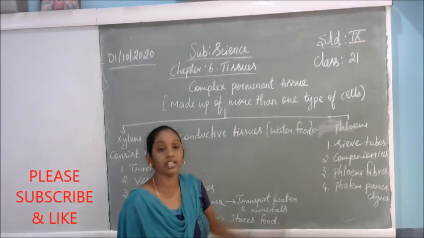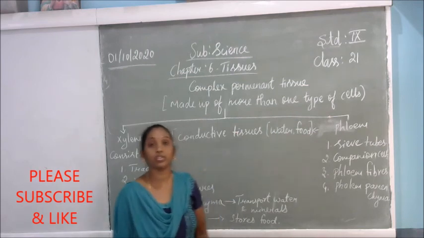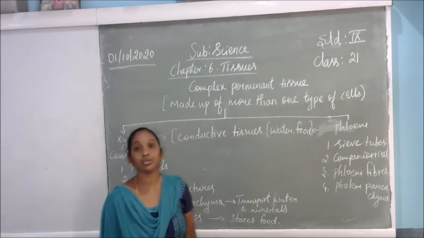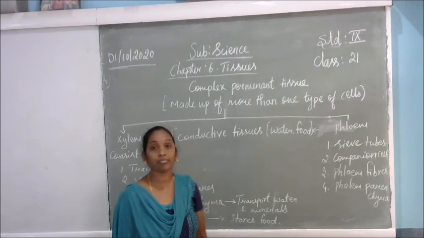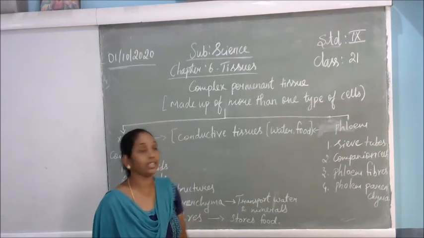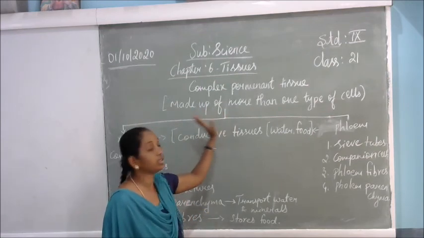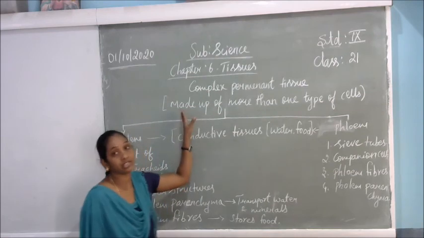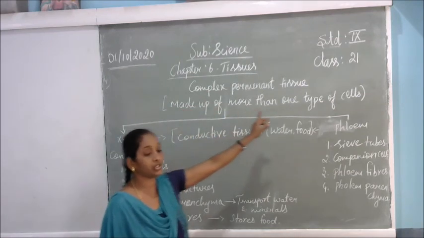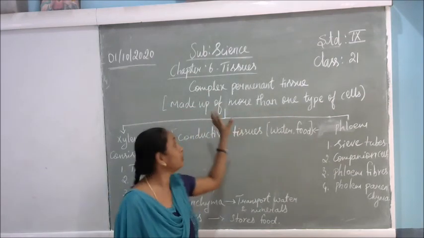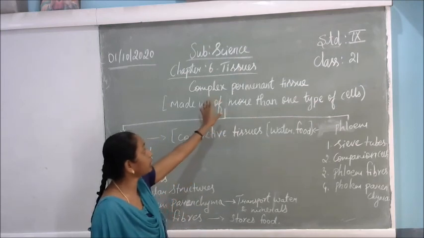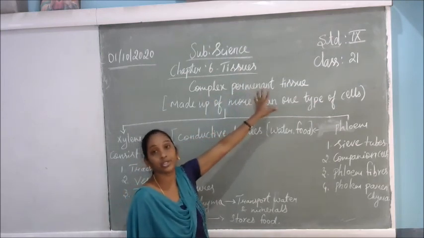Class 21. In the previous class we discussed tissues, plant tissues and the types of plant tissues. In the plant tissues, we discussed meristematic tissues. So in this class we will discuss the complex permanent tissues.